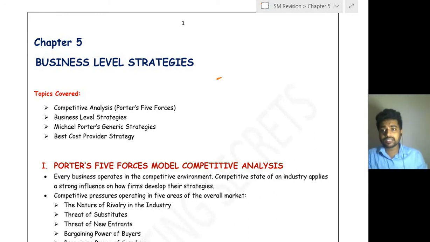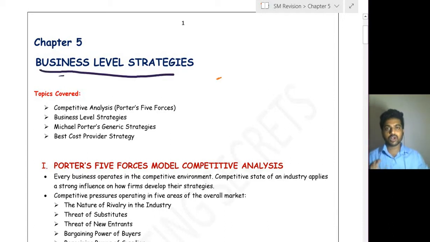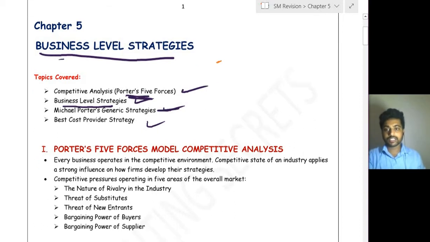So today our discussion is about business level strategies. This is a very small chapter, and we have to learn only 4 concepts. First one is competitive analysis, that is analyzing the competitive environment as per Porter's five forces model. Then we have to learn what exactly business level strategies are, Michael Porter's generic strategies and the best cost provider strategy.